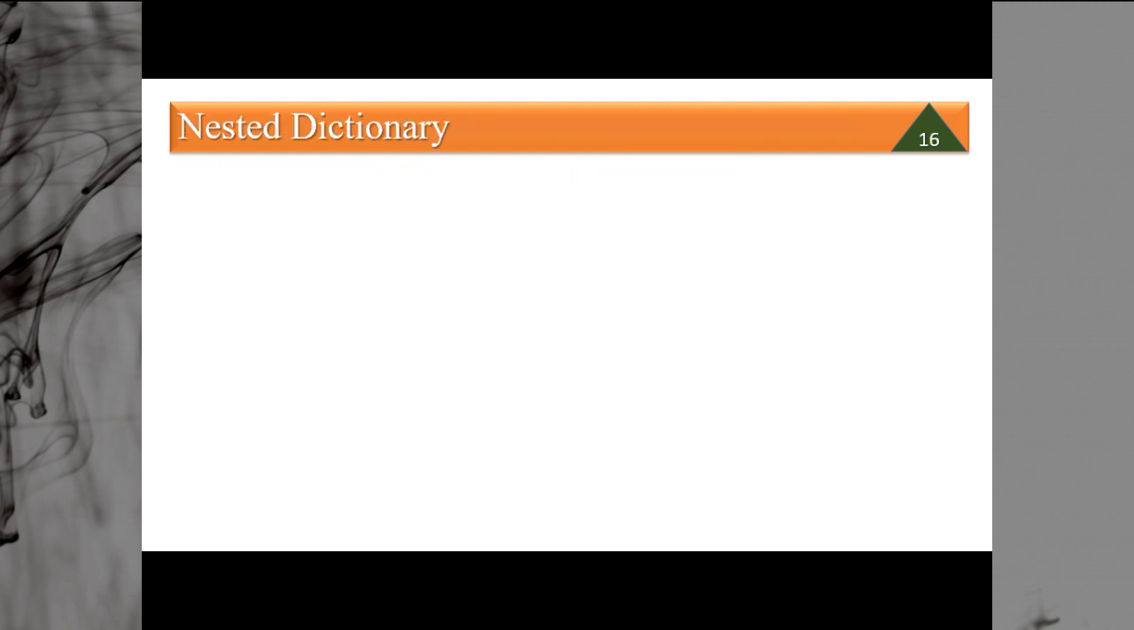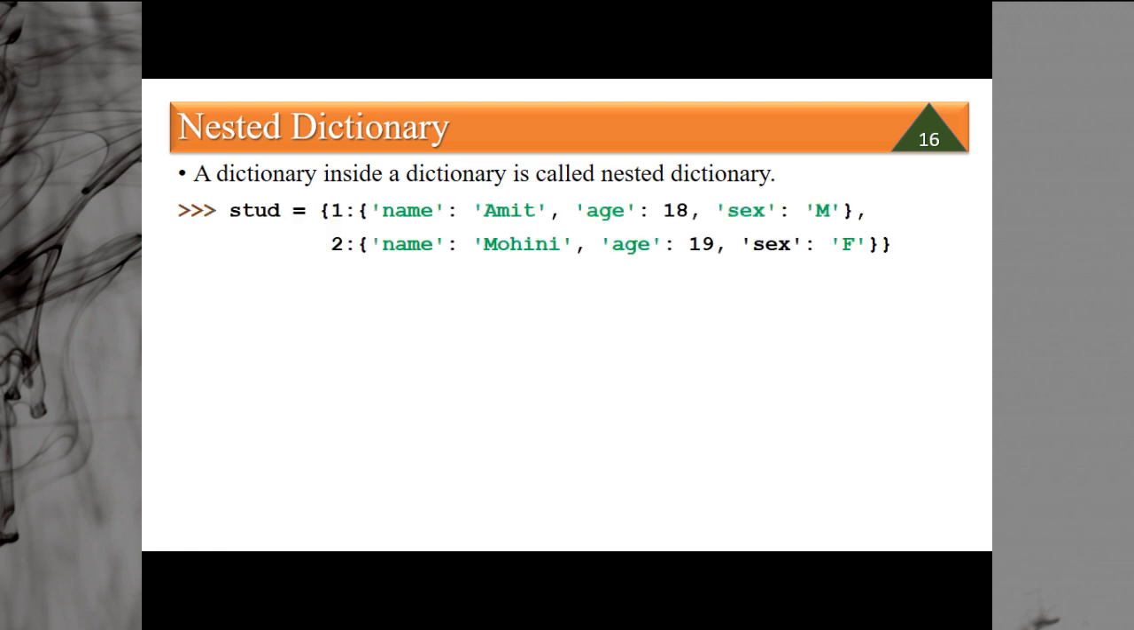Nested dictionary. You can create a dictionary into a dictionary. So embedded dictionaries are called nested dictionary. A dictionary inside a dictionary is called nested dictionary. Like this is the example of nested dictionary. Say I'm having two students. The first student name is Amit, age is 18, sex is male. The second student name is Mohini, age is 19, sex is female.